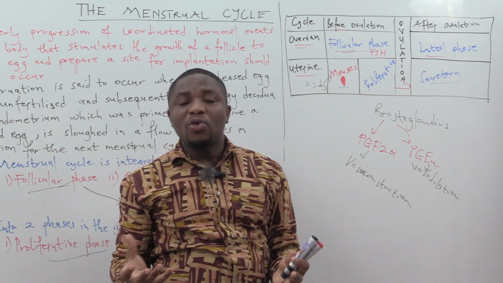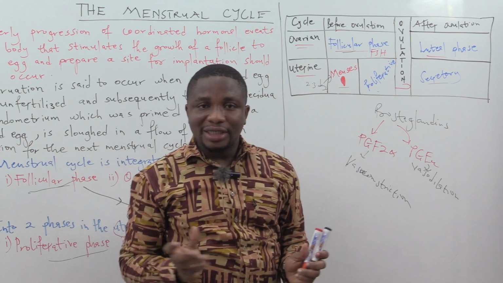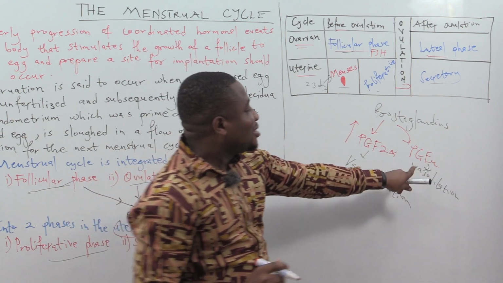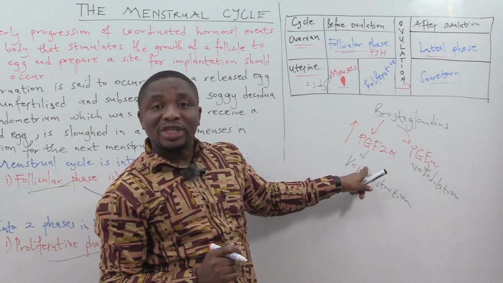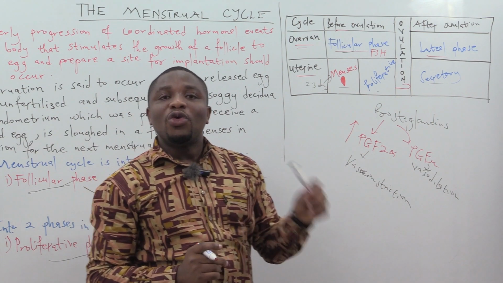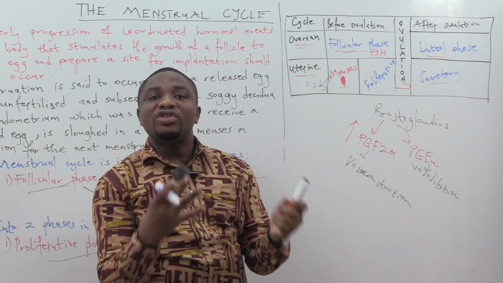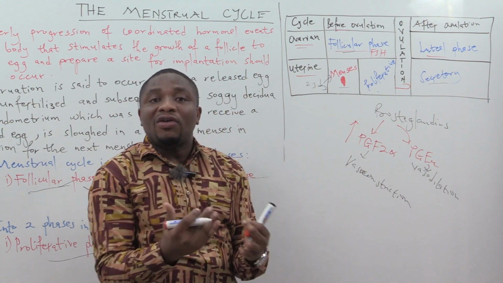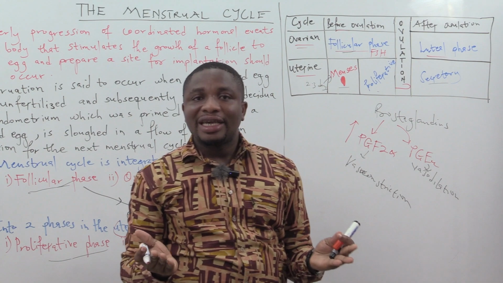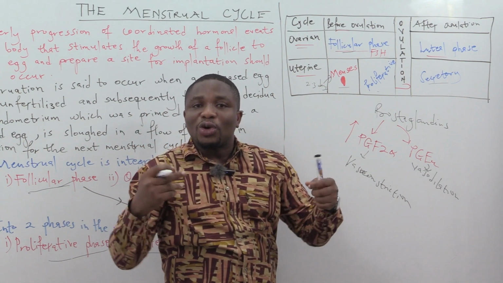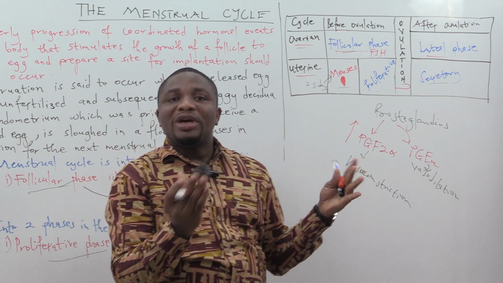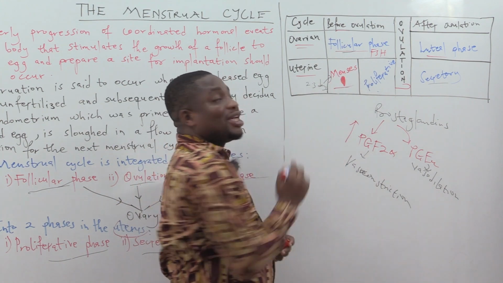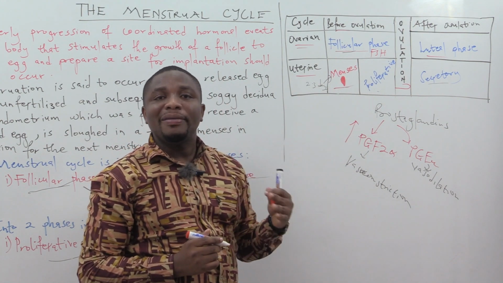So it's going to depend on which one is greater and which one is lesser. If you take a scenario where the released ovum is not fertilized, what is going to happen? You have the levels of prostaglandin F2 alpha going higher than prostaglandin E2, and that will cause vasoconstriction, which would limit the blood flow to the endometrium, and the endometrium will start undergoing disintegration. That is where the sloughing of the endometrium is going to take place, and it will cause the blood vessels to also break together with the endometrial lining, and they will be shed in a flow of menses, and that is what we call the menstruation or menses, or simply period.